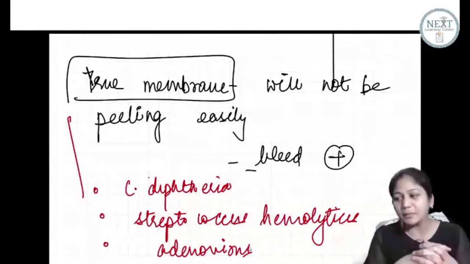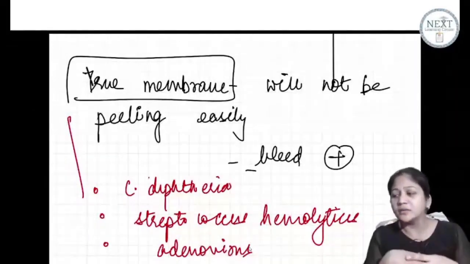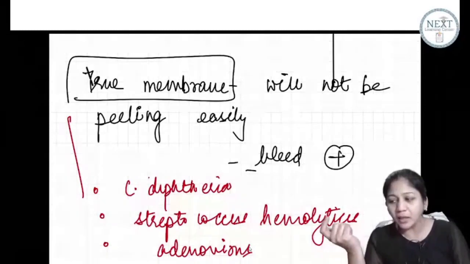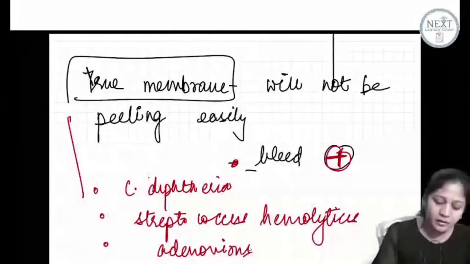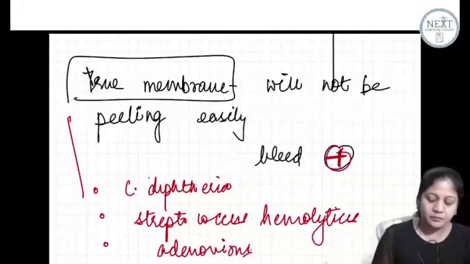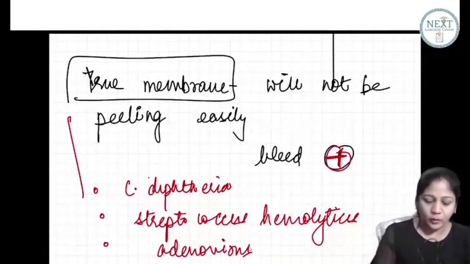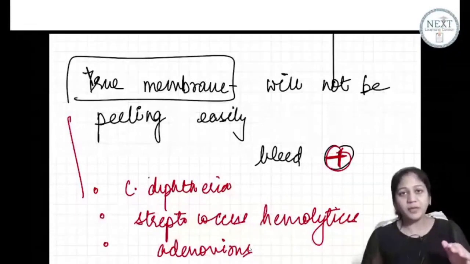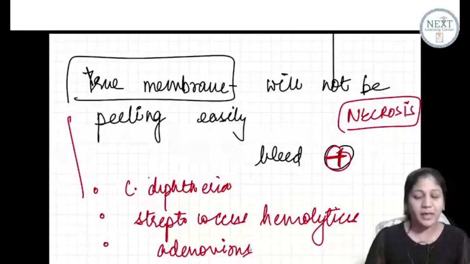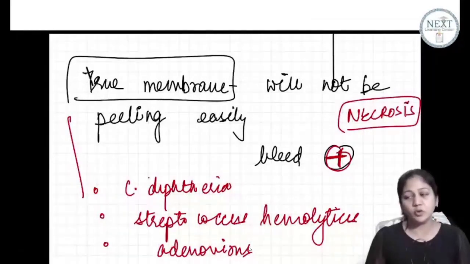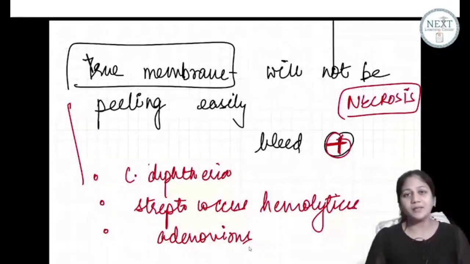Okay, so please remember. Yes, Dr. Priyam, there is actually a necrosis. Dr. Shubham, in a true membrane there will be bleeding. I've written, there will be bleeding. If you have a true membrane, there will be bleeding. In a pseudo membrane, there will be no bleeding. Okay? A true membrane, because there is an underlying necrosis, that is why it will bleed and it will not be peeled easily. This is something about the true membrane. So this is your first type of conjunctivitis, membranous one.